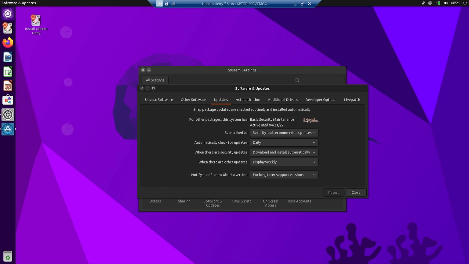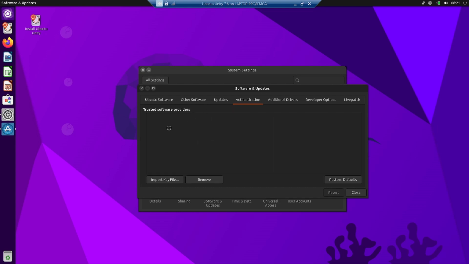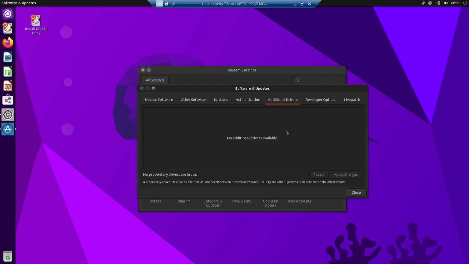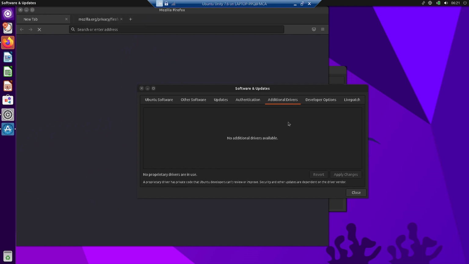You can also do settings for the extended support, ESR support, authentication. So trusted providers, you can install their GPG keys and then you can download applications from the trusted software repos. Additional drivers, you can install additional drivers for your peripherals, sound cards, graphic cards.